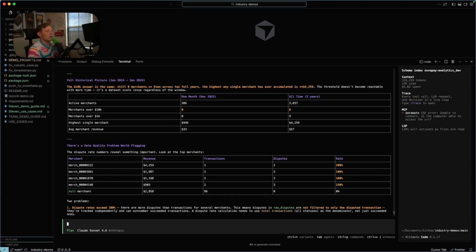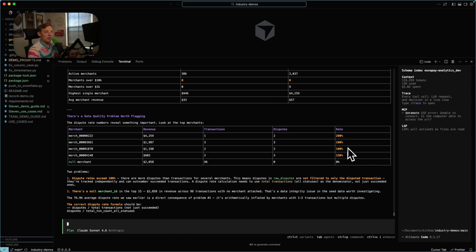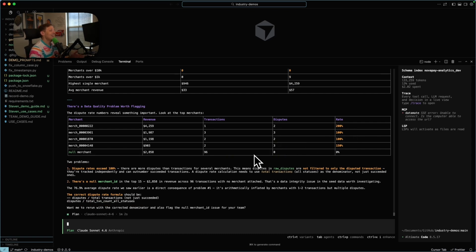So the dispute rate numbers reveal something important. You can see that we have 2 disputes with 1 transaction with this merchant, and so on and so forth, right? So these dispute rates are over 100%. That's not great. So something's going on here, right? Either that formula is wrong, or, and there's even null merchant IDs in the top 15 as well, which you can see here. So we do have some data issues, and so I'm just going to say, hey, let's not fix the data issues right now.